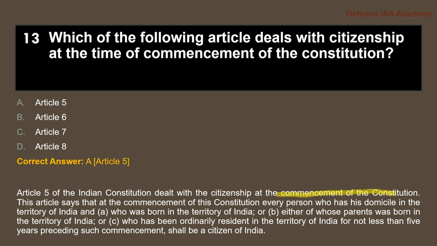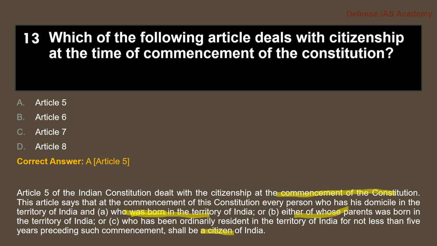This article says that at the commencement of the Constitution, every person who has the domicile in the territory of India and who was born in the territory of India, or either of whose parents were born in the territory of India, or who has been ordinarily resident in the territory of India for not less than 5 years preceding such commencement, shall be a citizen of India. So these are the conditions to be a citizen of India.